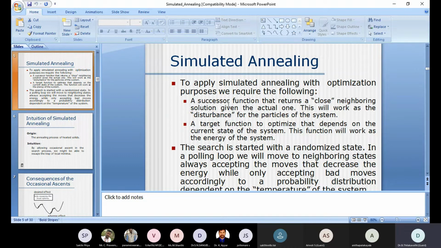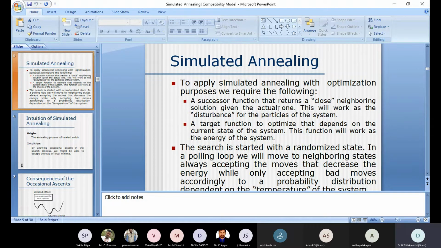Similarly, the target function. The target always depends on the current term. How can we decide that a solution is the best? That is the target: on what basis, under what characteristics, are we going to decide on that particular solution?